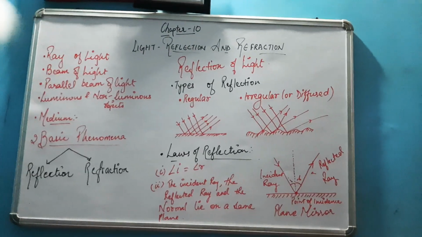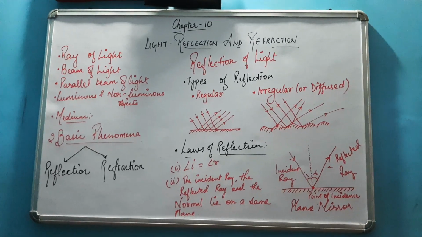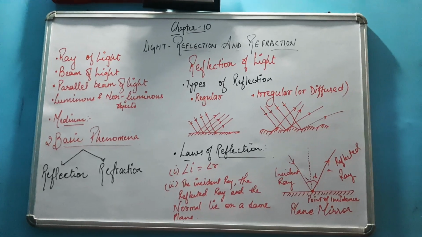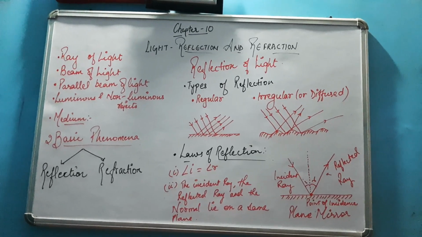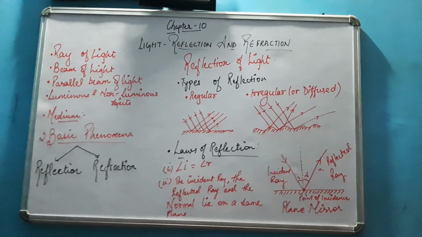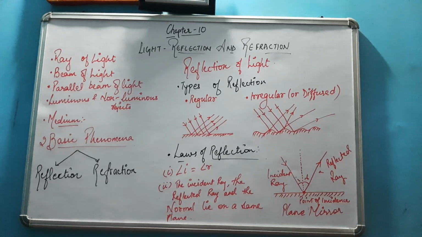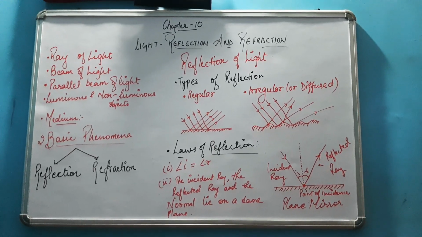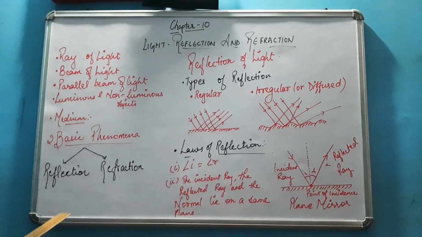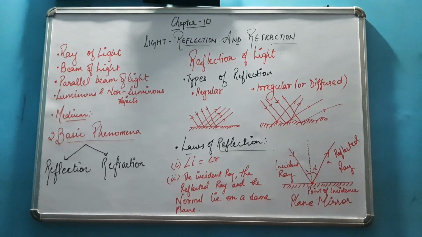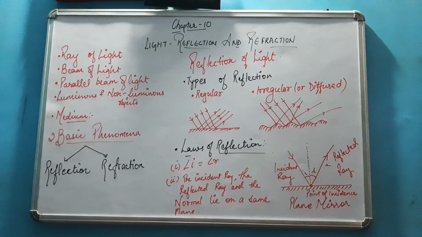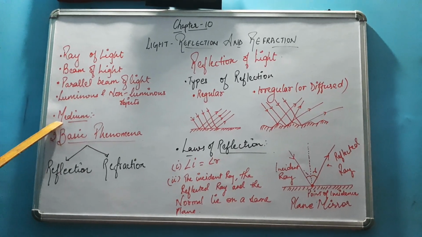Then what comes under non-luminous objects? Non-luminous objects are those objects which do not have their own light and they reflect the light of other objects, like the moon, which is a non-luminous object. It does not have its own light and it reflects the light coming from the sun. Like a table, a chair, this board also is a non-luminous object because it is reflecting the light rays falling on it. So it is a non-luminous object. Clear?